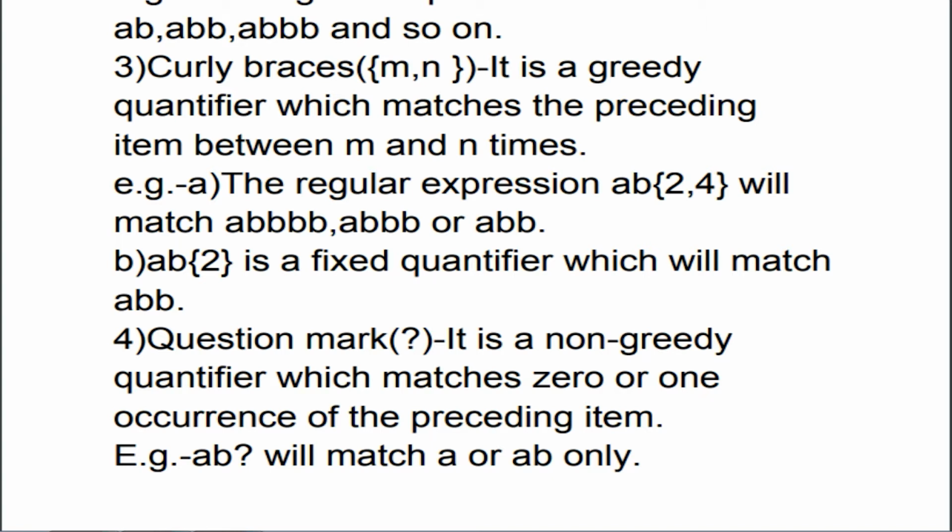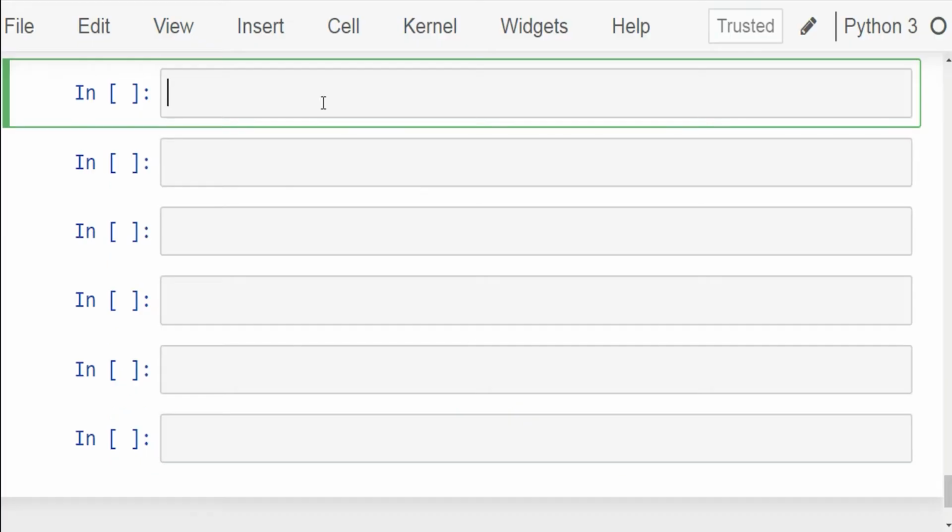Now let's explore these concepts in Jupyter Notebook. Let's create a variable str1 and assign it the string "My favorite numbers are 78, 821, 77, 20, 23." If you want to match the whole string without writing it, you can take the help of asterisk, which is a greedy quantifier.